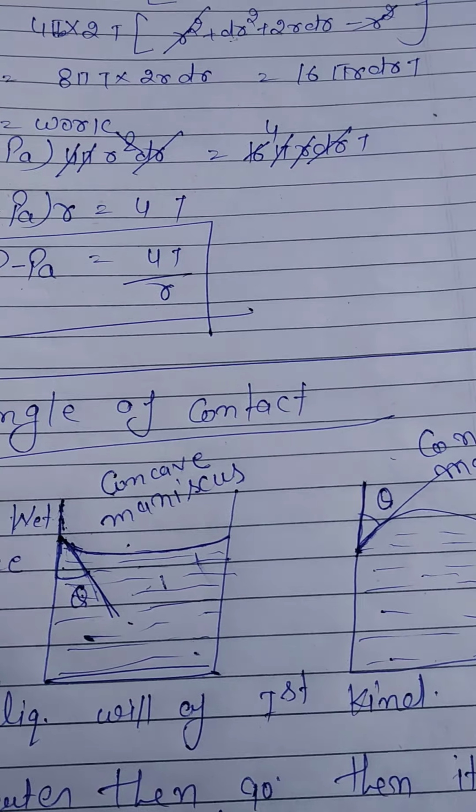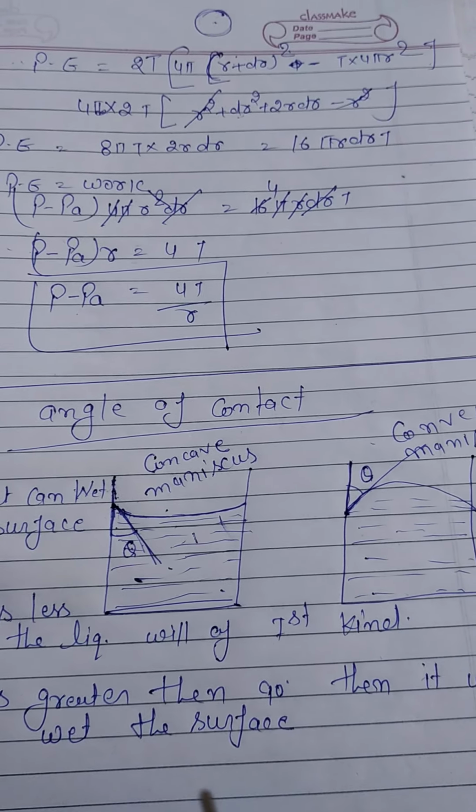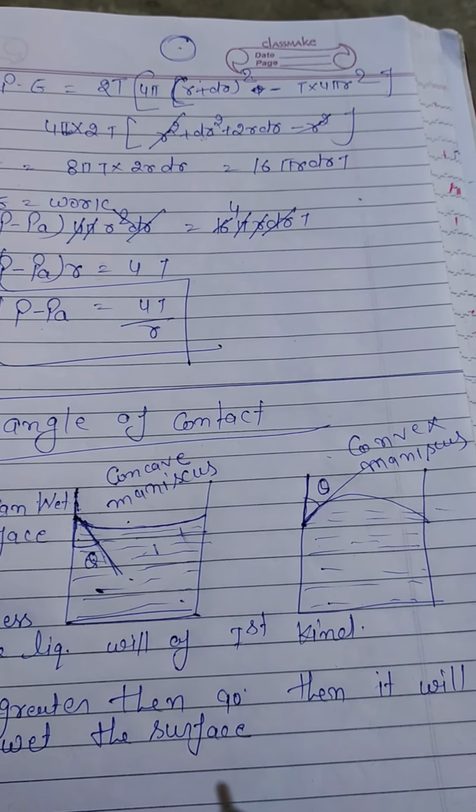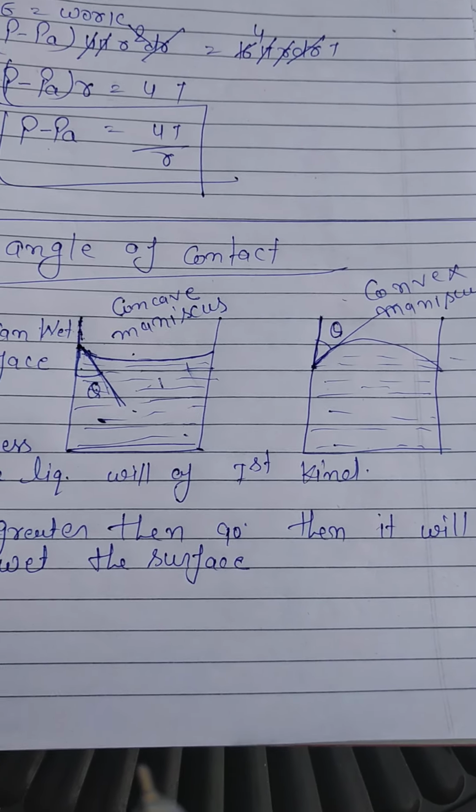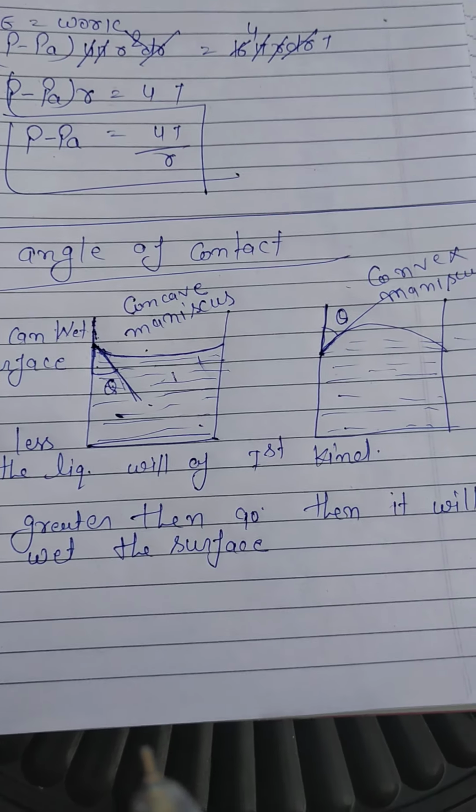Okay, and for an example, the angle of contact between mercury and glass is about 140 degrees. Okay, so in this condition it will not wet the surface.